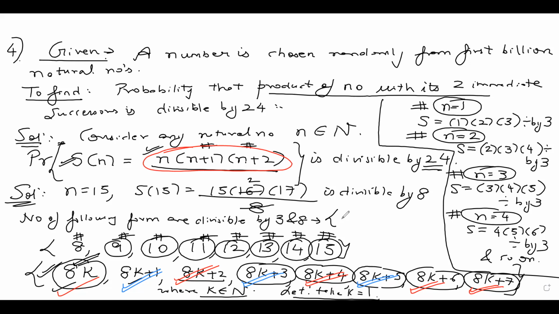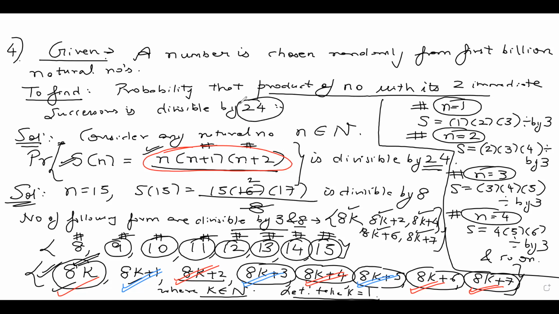And these numbers are the red ticks: 8k, 8k plus 2, 8k plus 4, 8k plus 6, and 8k plus 7. These are the numbers. These are anyways divisible by 3. They are divisible by 8 also. And since they are divisible by both 3 and 8, they are divisible by 24.